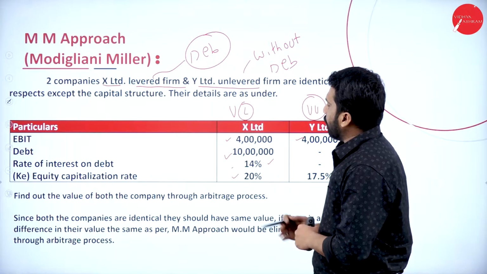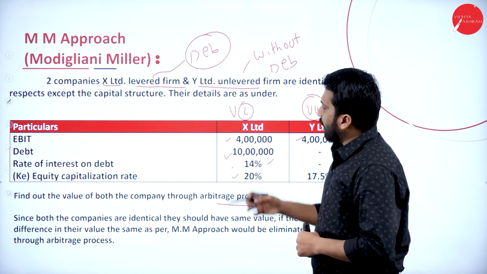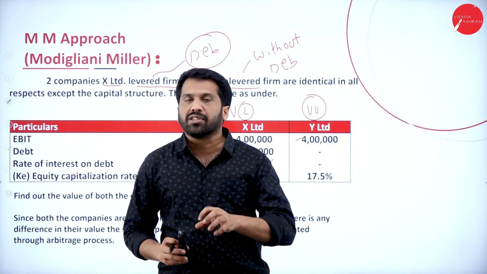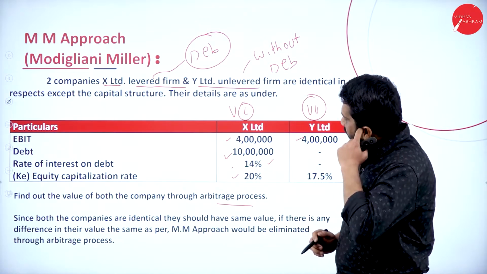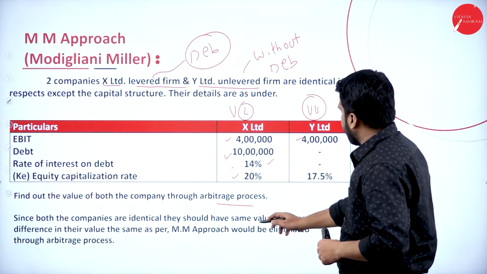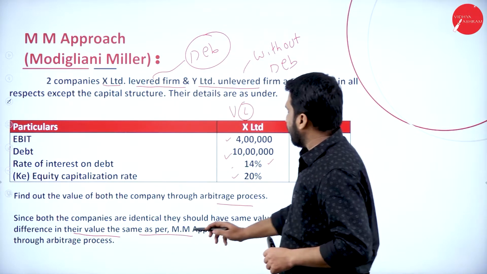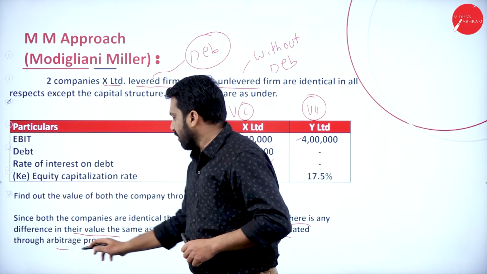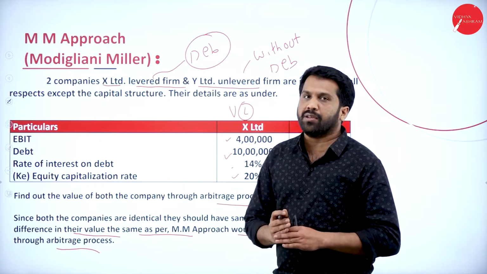Find out the value of both the companies through the arbitrage process. Under the approach, we have a concept called the arbitrage process. Now, since both the companies are identical, they should have the same value. If there is any difference in their value, the same as per the approach would be eliminated through the arbitrage process. This is just a concept. It should have the same value always.